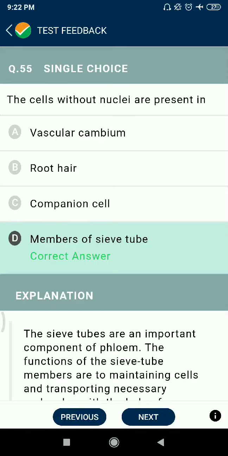Question 55. The cells without nuclei are present in members of sieve tubes. No. Vascular cambium, root hair, companion cell.